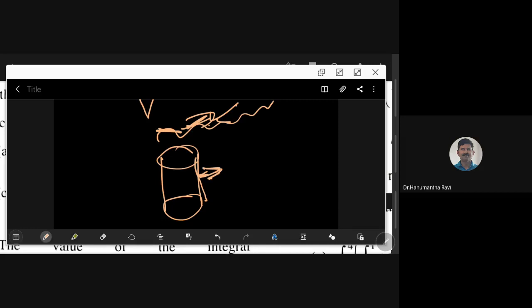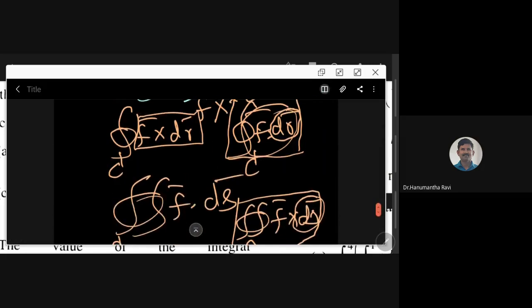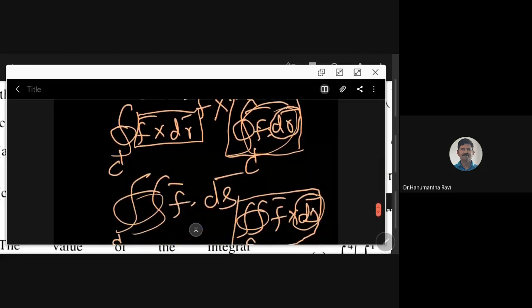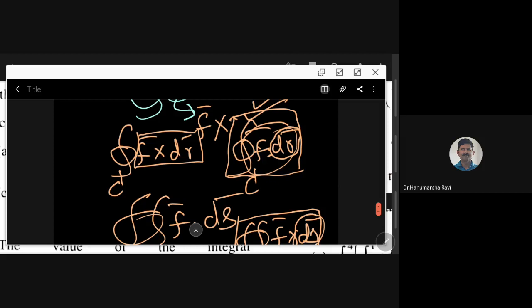That is why in our examination questions, when bars appear, you have to be very careful. Line integrals mean dr bar will come, it's a vector, a line element. Surface integral means ds bar will come, again a vector. And dv you need not worry about; dv is usually dx into dy into dz, only that you can remember.